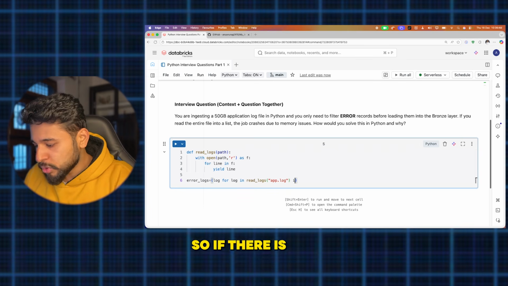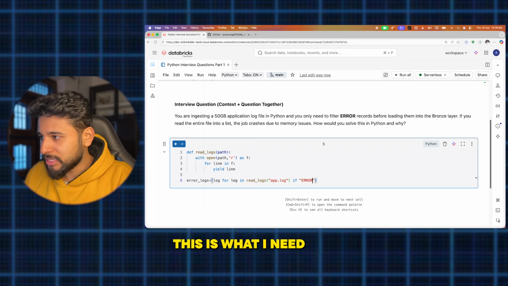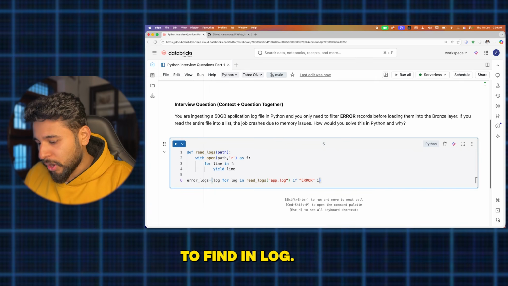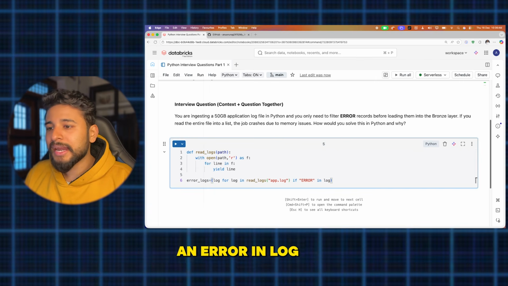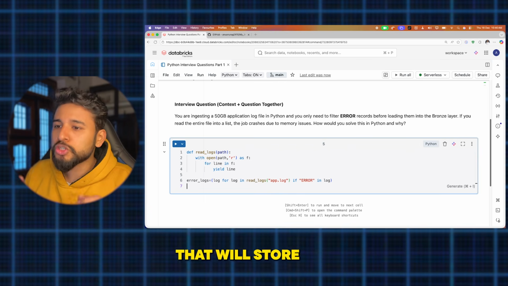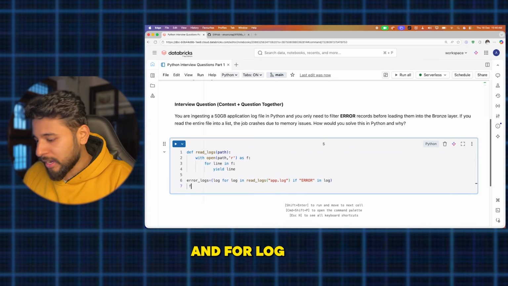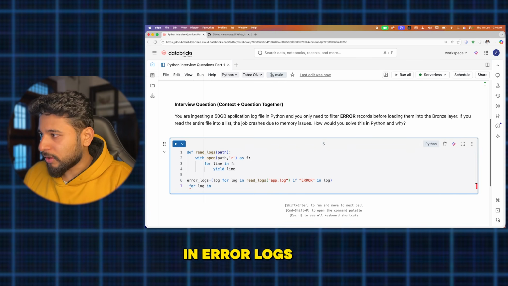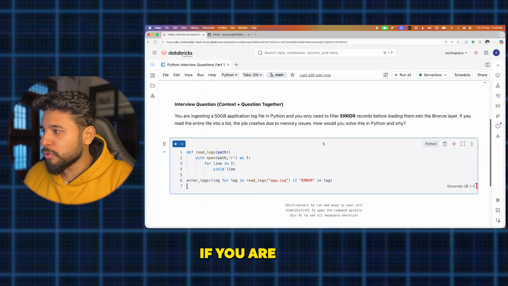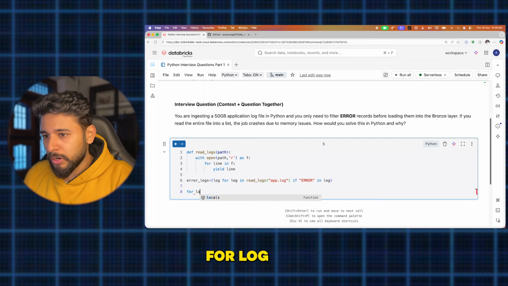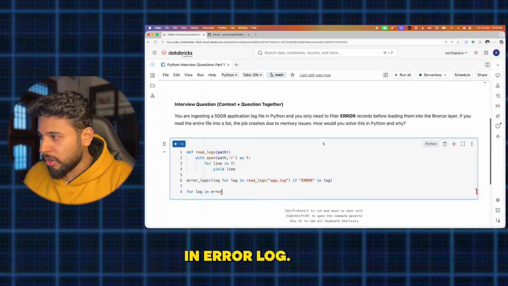If there is an error in the log, only then will it be stored in error_logs. Then for log in error_logs, you print it out.